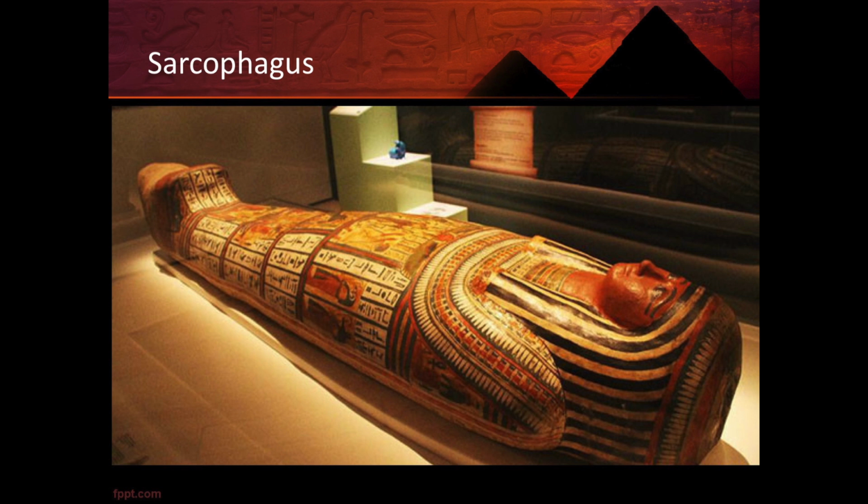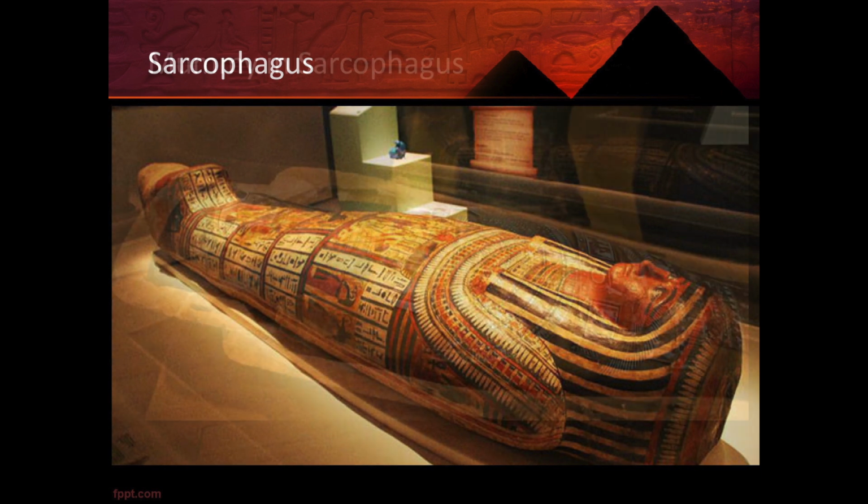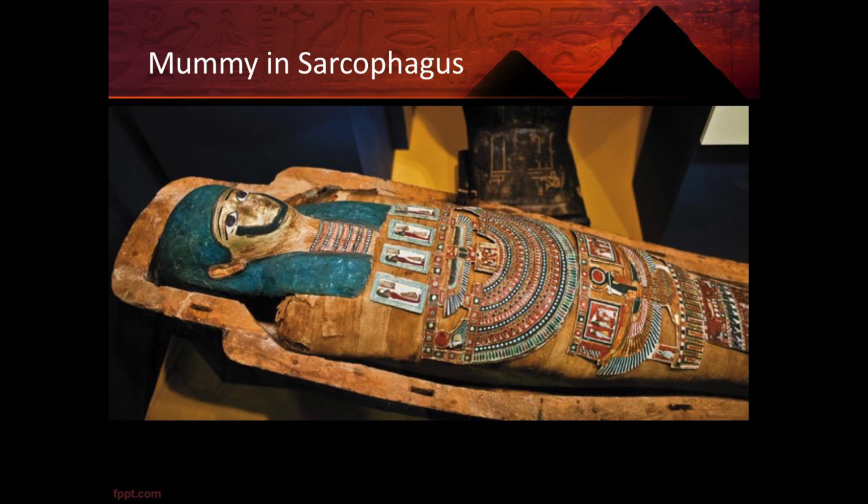decorated. You can see writing on the side. That would be those coffin texts I was mentioning. And these texts usually express the hopes that the dead would be reunited with their family in the afterlife. After the body was mummified, it would be placed inside the sarcophagus.